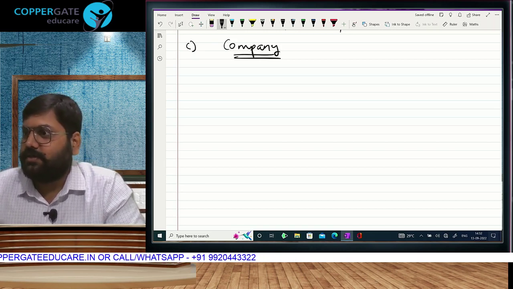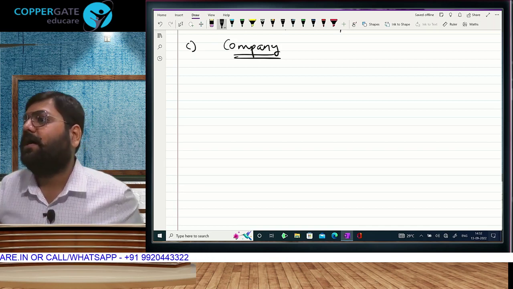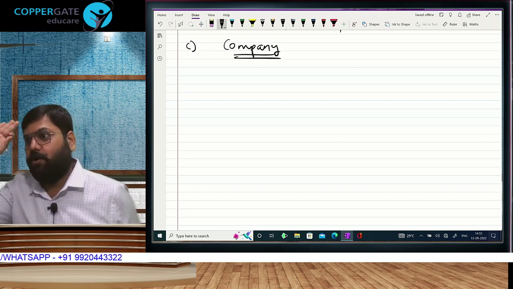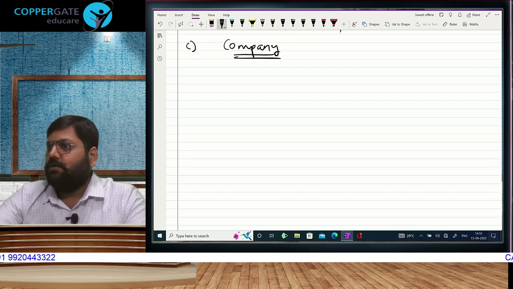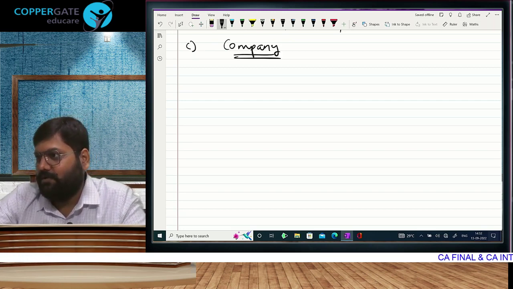They continue to exist. So the correct way of saying is Company Law of India, which can be the erstwhile, the old one and the new one. If you are registered under the Company Law of India, then you are a company.